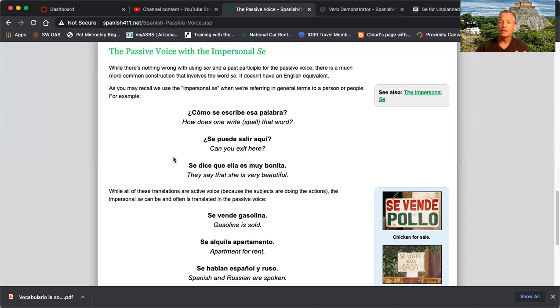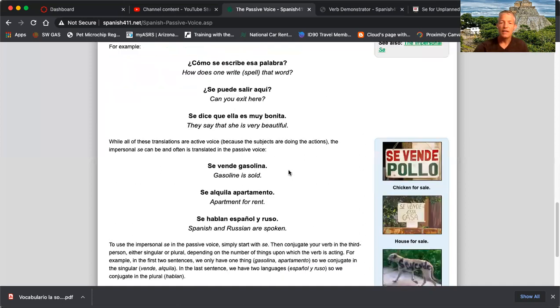Se puede salir aquí. Can one leave? Instead of can you leave or can you exit? Se dice, it is said, rather than they say. Let's look at more examples. Se vende gasolina.